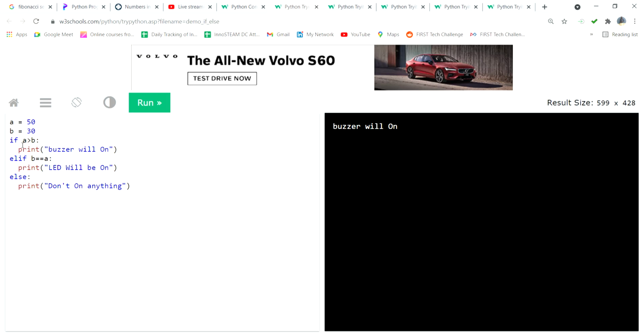How do you write the if statement? If A is greater than B, then you put a colon, then you give the activity. Activity means a print statement or any other action. Here we are using only print. If you are using a microcontroller and other parts, you can turn on the buzzer, turn off the button, turn on the motor, run the car, like that. Is it clear now?